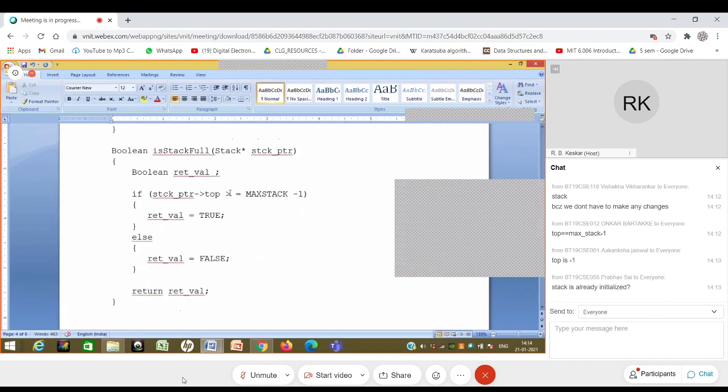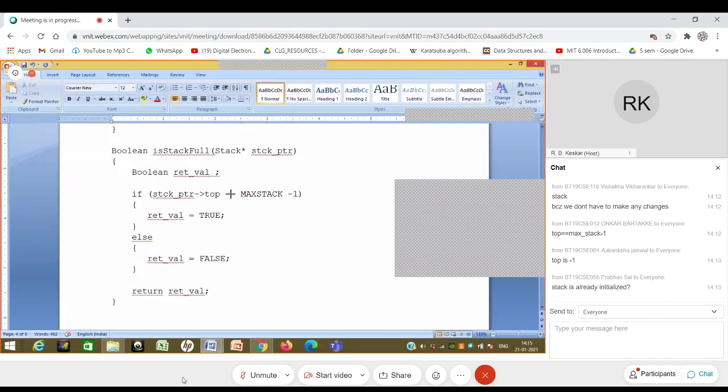Because if it crosses it anyway, the stack is still full. But the way the push function is working, and we are aware of it, it does not allow top to cross max stack -1, and that is why even if I write equal to, it is perfectly fine, because when top is not equal to max stack -1, it is always less than that, which means the stack is not full.